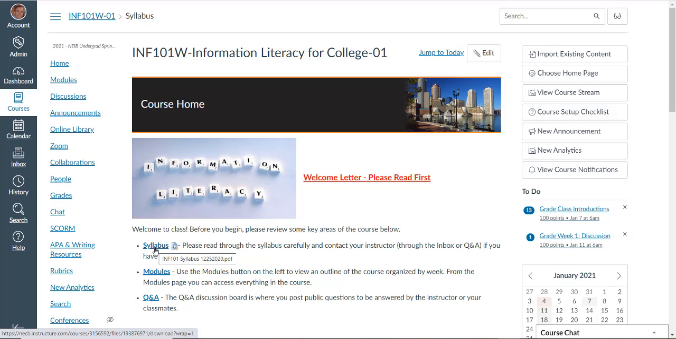It also has the breakdown of how your final grade will be calculated. So discussions may account for, say, 30%, quizzes another percentage, assignments another. So you always see a breakdown of the final grade in that syllabus. It's important, I think, to understand how your final grade is going to be calculated. Modules, let me come to that in a second. There's also a link over here for modules.